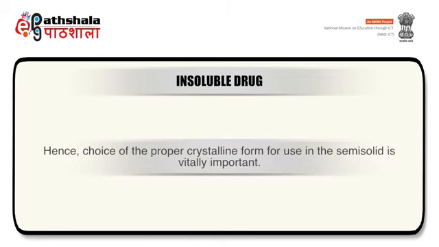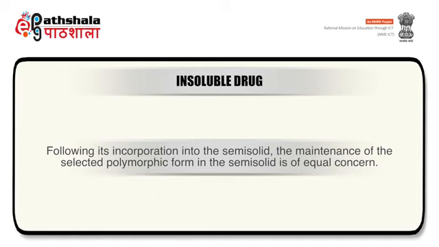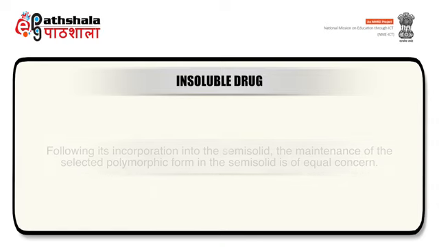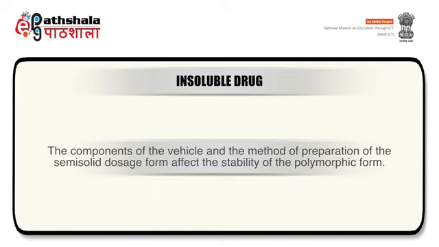Hence, choice of the proper crystalline form for use in semi-solids is vitally important. Following its incorporation into the semi-solid, the maintenance of the selected polymorphic form in the semi-solid is of equal concern. The components of the vehicle and method of preparation of the semi-solid dosage form affect the stability of the polymorphic form.